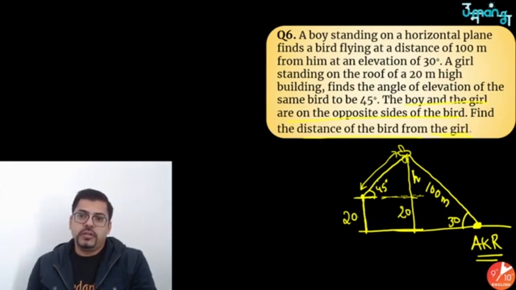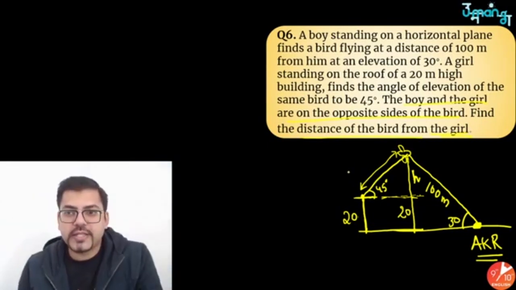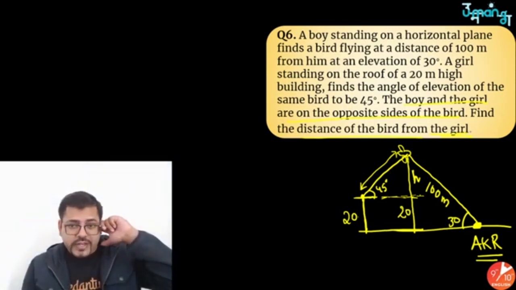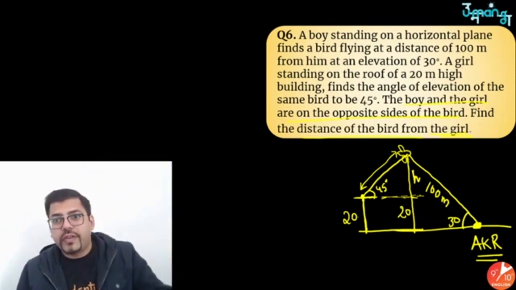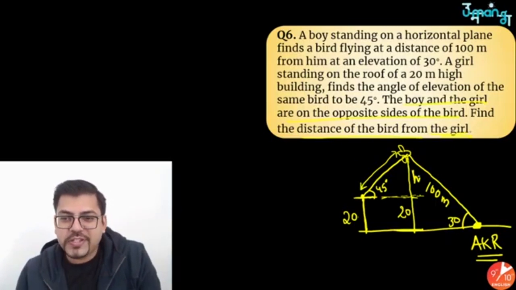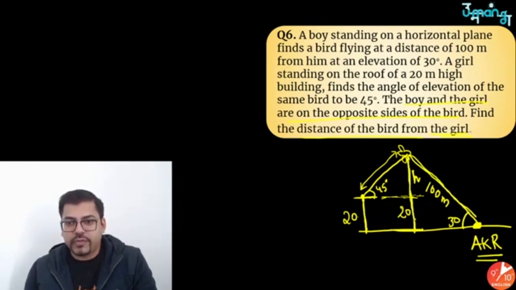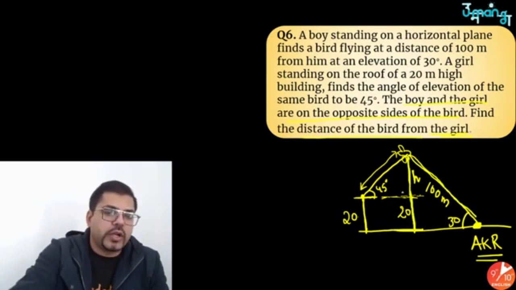Now people, the question says we have to find something. First of all, I'm pretty sure you would be able to find that if this is 100, you can find this perpendicular height, the height of the bird from the ground. So how are we going to do that?